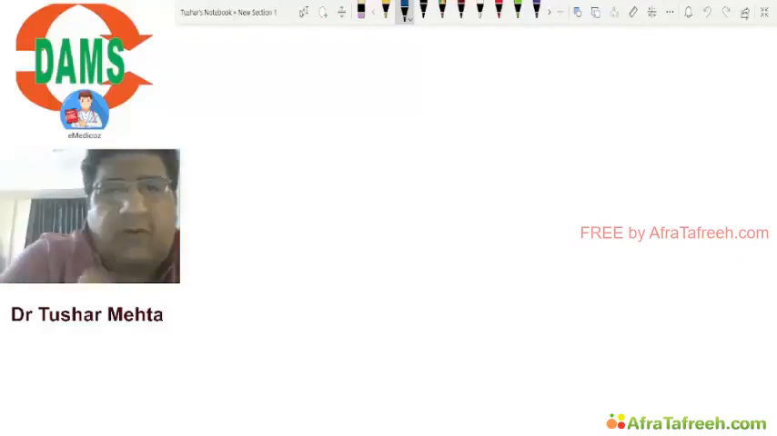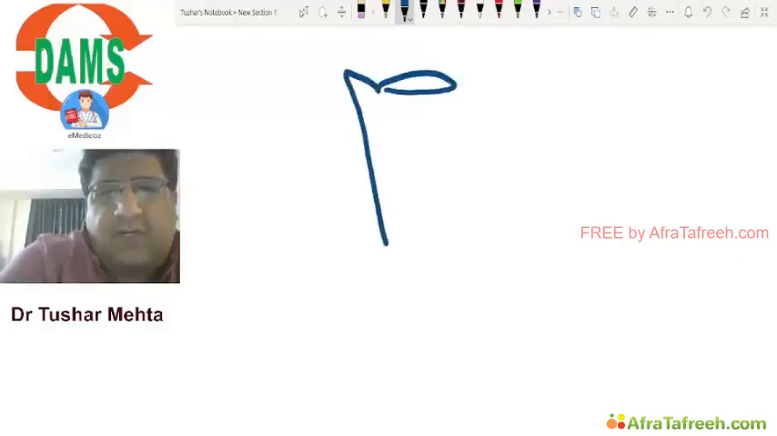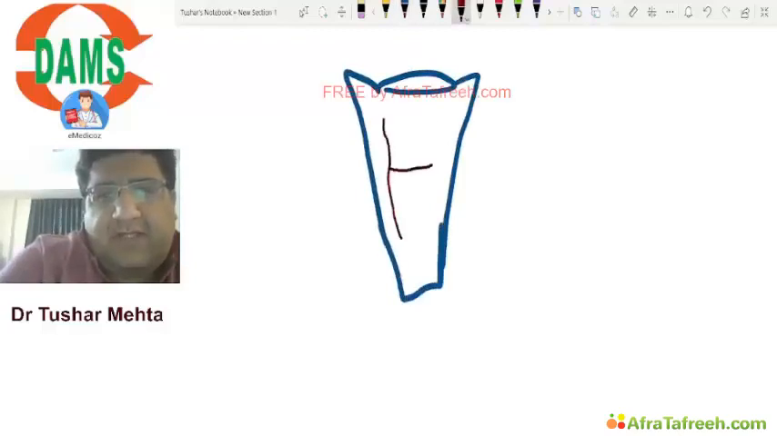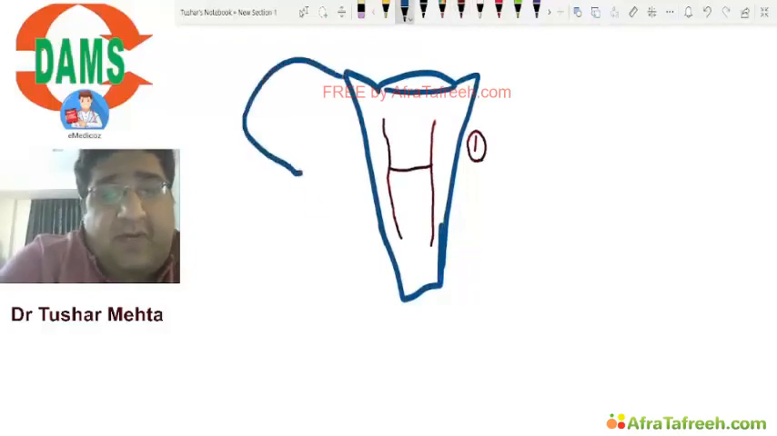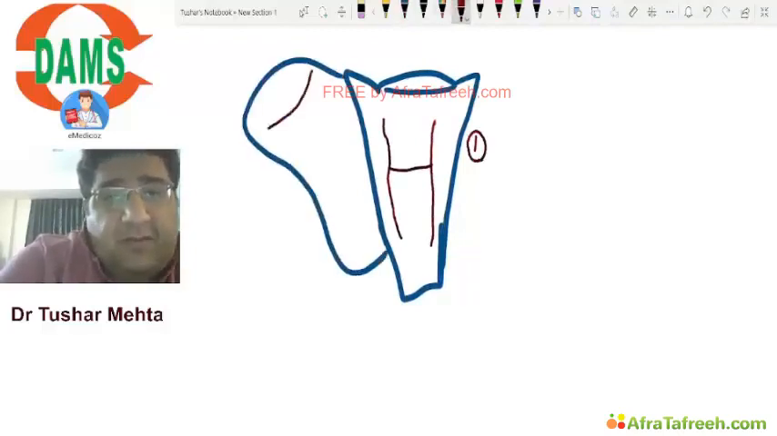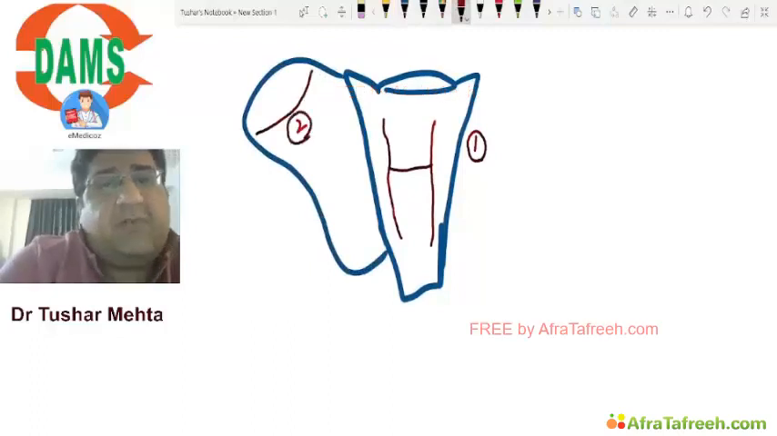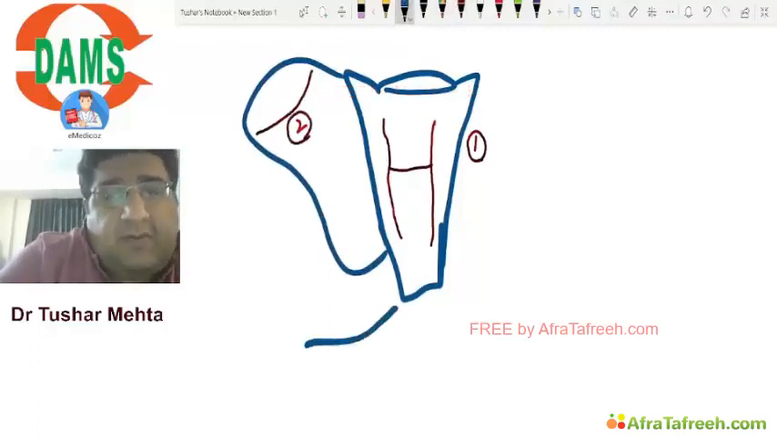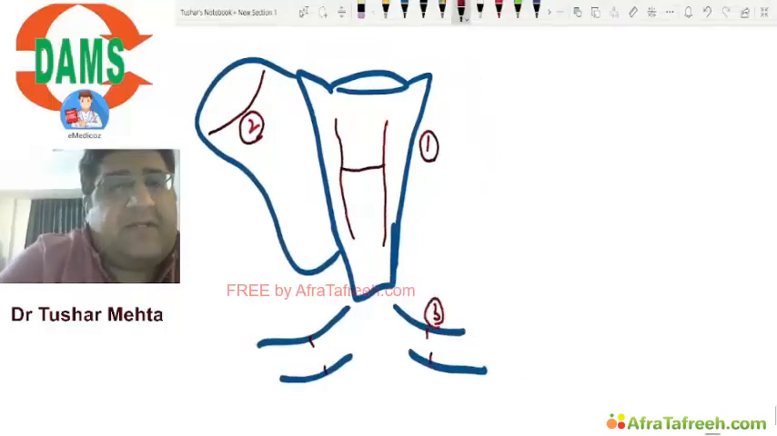Okay, now listen, everyone. If I give you a sacrum like this, and if I show you a fracture like this, you will call it jumper fracture. But if I give you an iliac wing like this, and if I show you a fracture like this, it is called Duverney fracture. If I show you the four pubic rami, and if I show you a fracture like this, it is called straddle fracture.